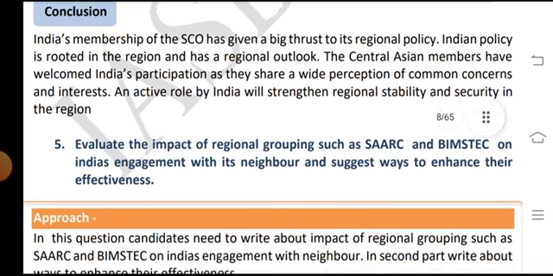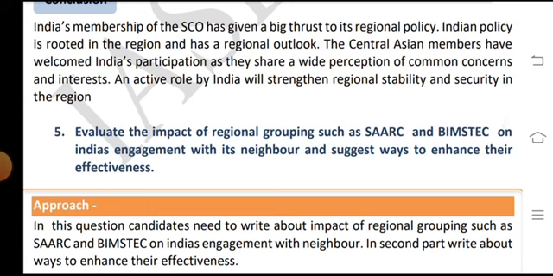Conclusion: India's membership of the SCO has given a big thrust to its regional policy. India's policy is rooted in the region and has a regional outlook.